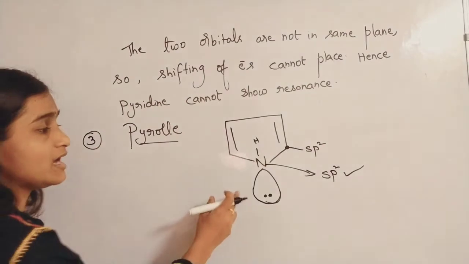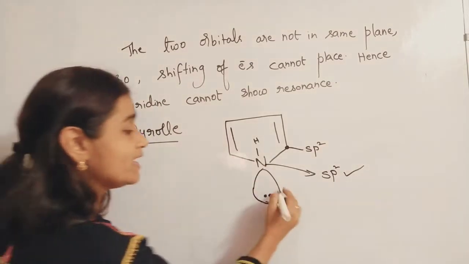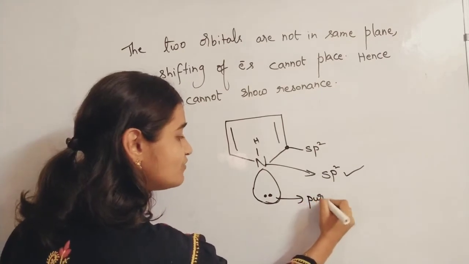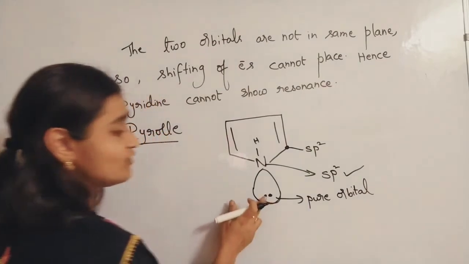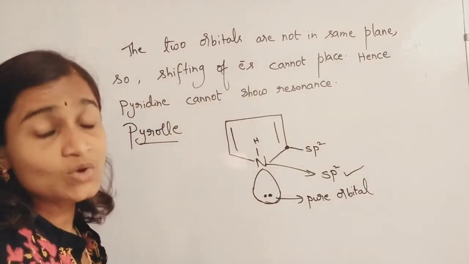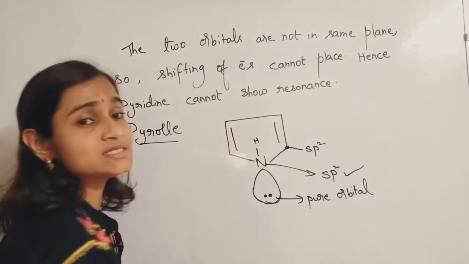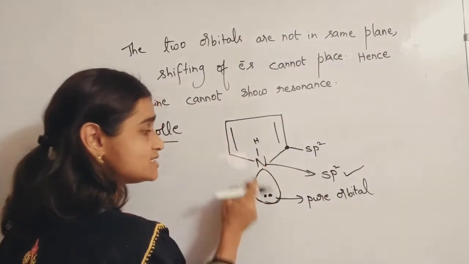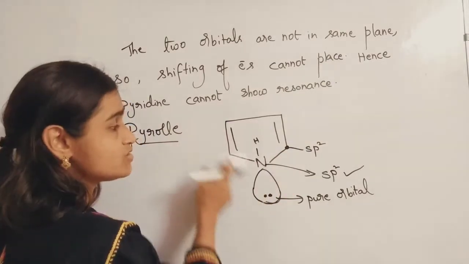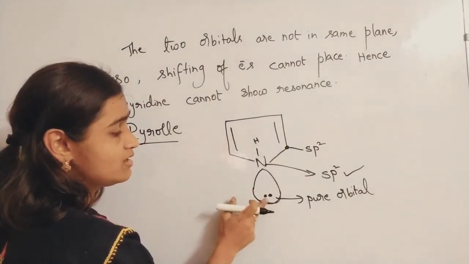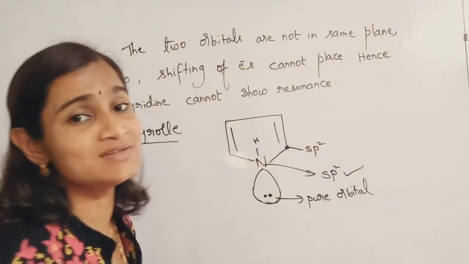Then coming to this electron pair. This electron pair is present in the pure p orbital of nitrogen. It is not involved in hybridization. Why? Because it has to be involved in resonance, because conjugation is maintained. See here: pi bond, sigma bond, lone pair. Best conjugation is maintained, so it can show the resonance phenomenon.